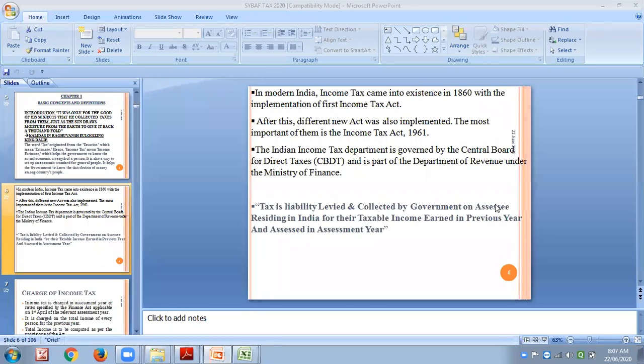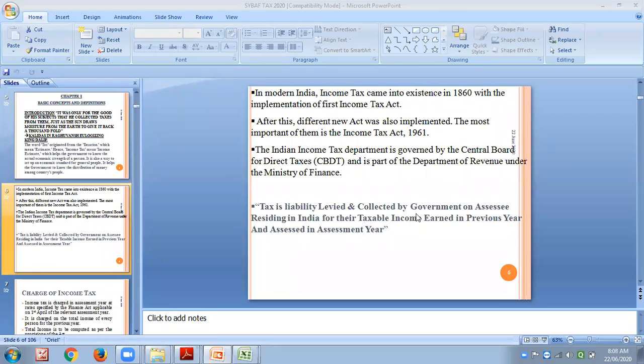Assessee, I think we have seen the definition. A person who is liable to pay tax. Person definition also we have seen. This is very important: resident in India. For their taxable income, I think we have classified heads of income also.